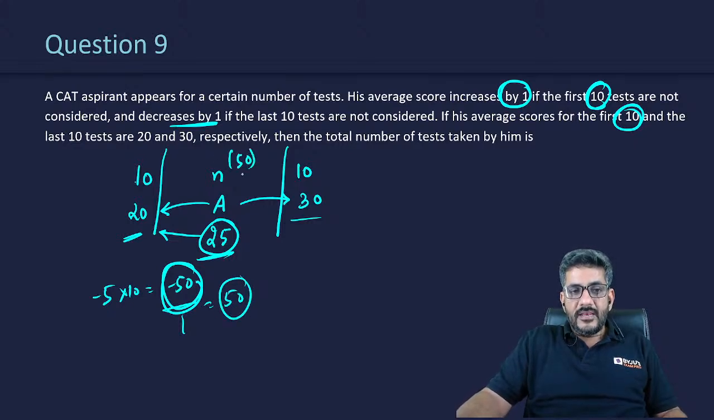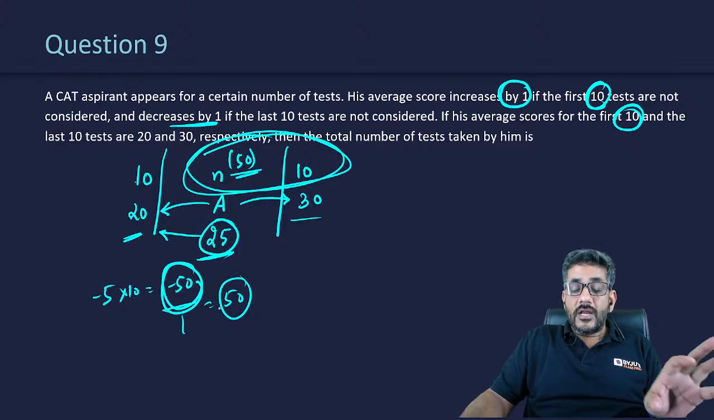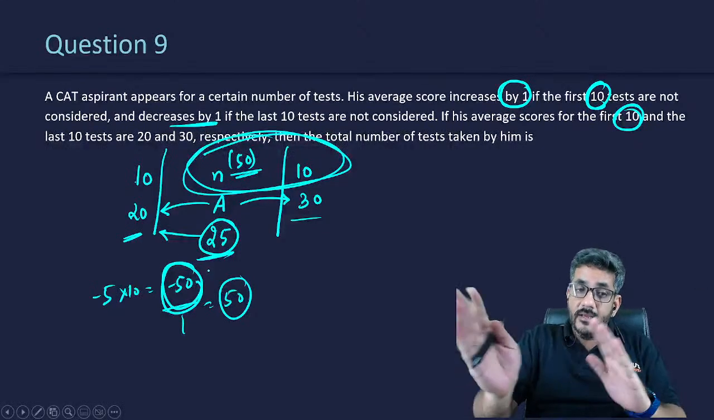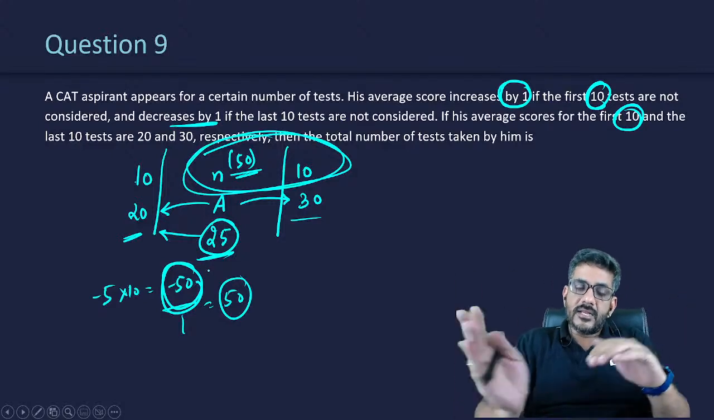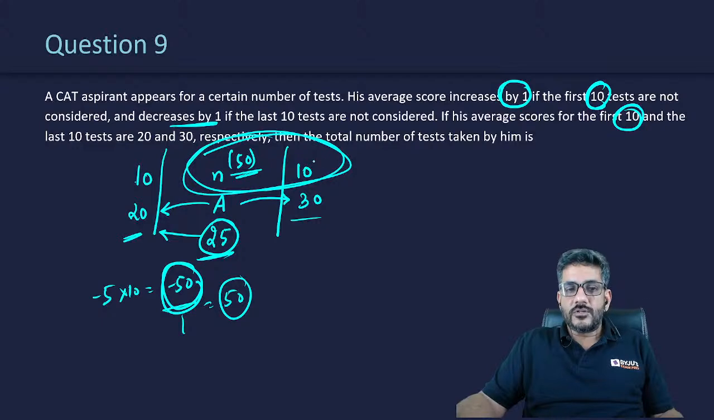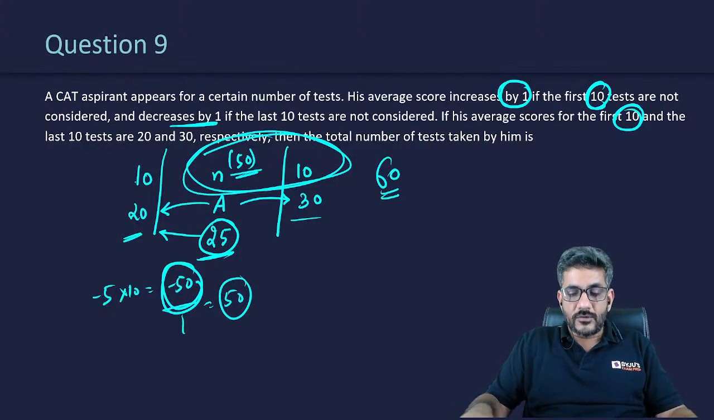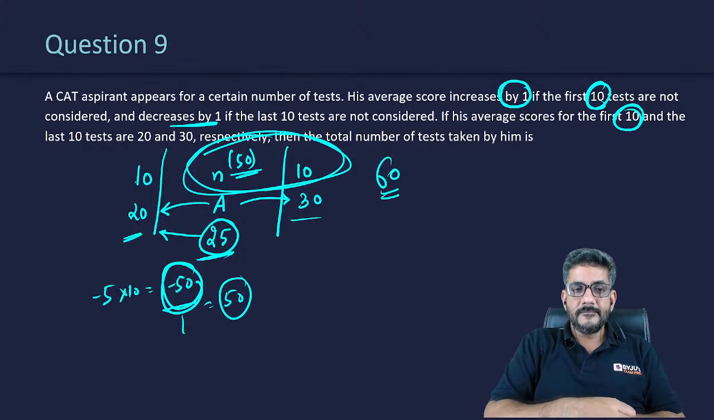And n is basically the sum of all of these. These are the 50 people who are other than the 10, including the upper 10. So 50 people are these, including the upper 10, and 10 people are the first 10. So the total number of tests is equal to 60, which gives us the answer.